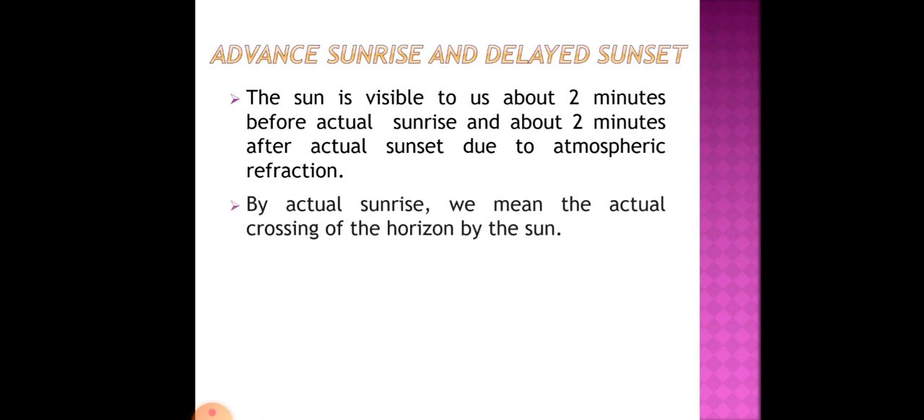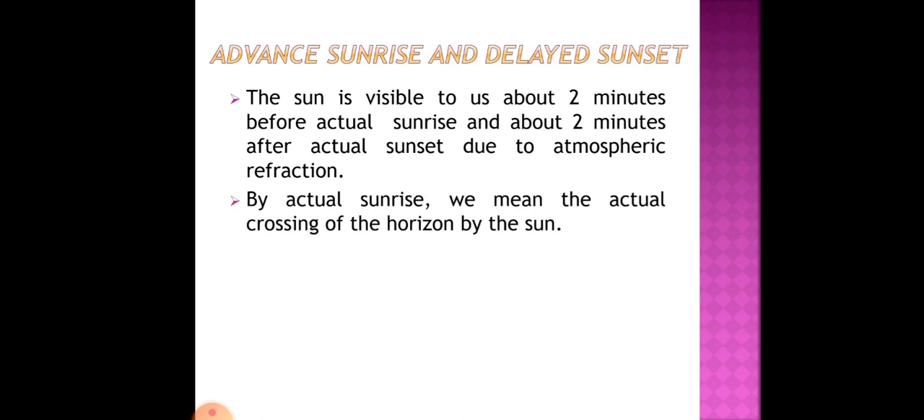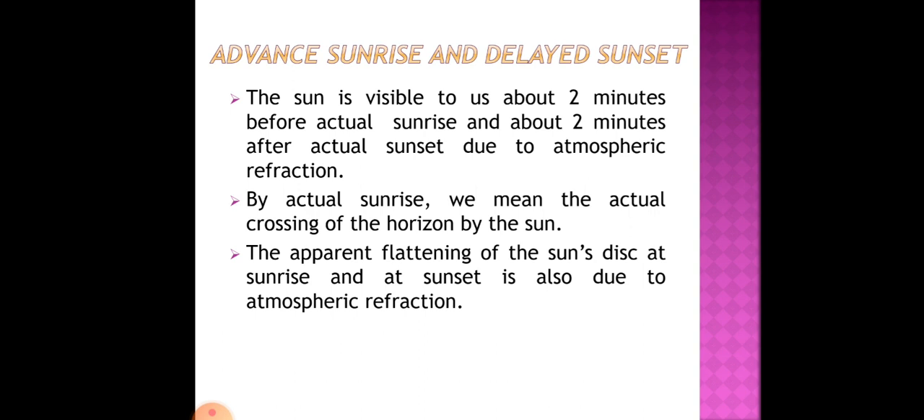Okay, by actual sunrise, what do we mean? By actual sunrise we mean the actual crossing of the horizon by the sun. So when the sun crosses the horizon, that means sunrise has taken place, and when it goes down the horizon, it means sunset has taken place. But even though, before sunrise and after sunset we can see the sun for about 2 minutes. The apparent flattening of the sun's disk at sunrise and sunset is also due to atmospheric refraction.